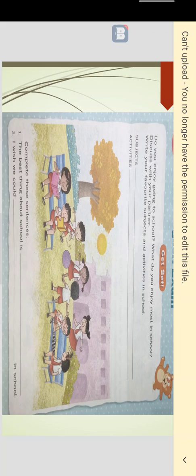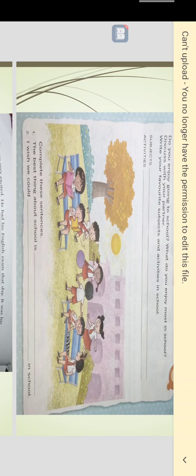Like that they have given. It means you can discuss with your friends or somebody. Now you are not in school, so you cannot discuss with them. You can discuss with your brothers or sisters who are available in your home. Otherwise, you can just interact with your brothers and sisters at home. At home only you can do this activity.